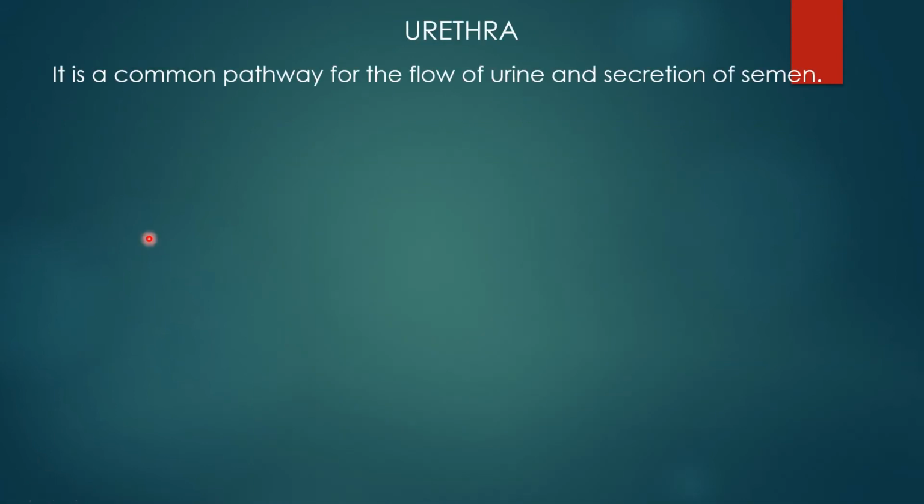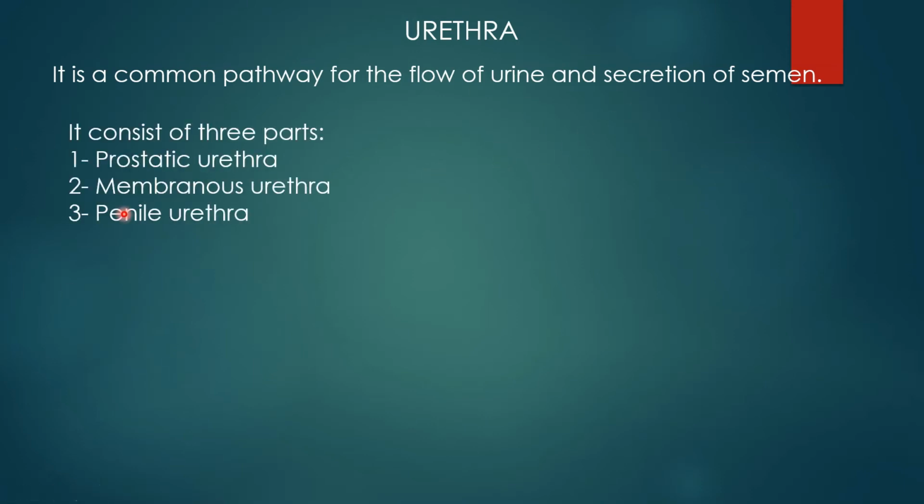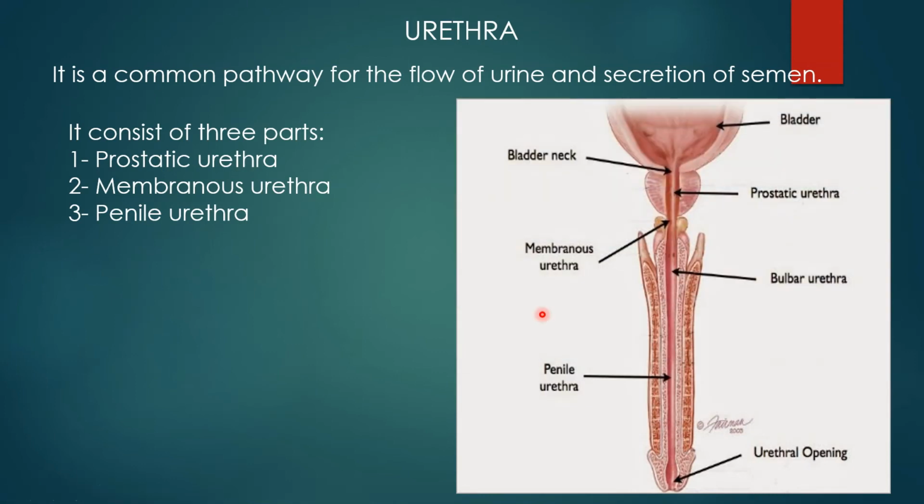Now what is the urethra? The primary function of the urethra in both male and female is to release urine, but in the male it also has a secondary function, the passage of semen. It consists of three parts: prostatic urethra, membranous urethra and penile urethra. This is the prostatic urethra because it is surrounded by the prostate gland. This is the membranous urethra, and this is the penile urethra surrounded by the penis.